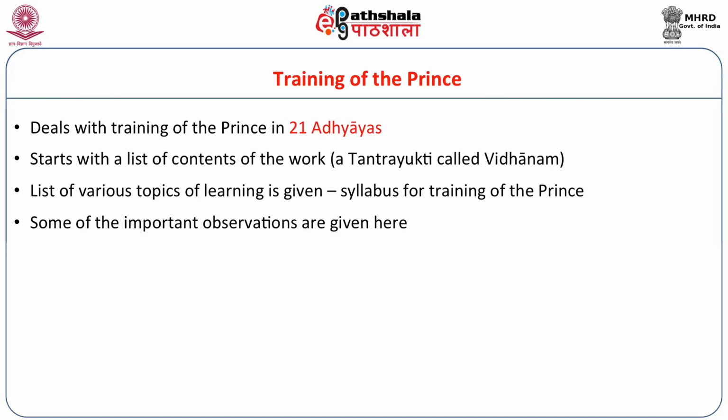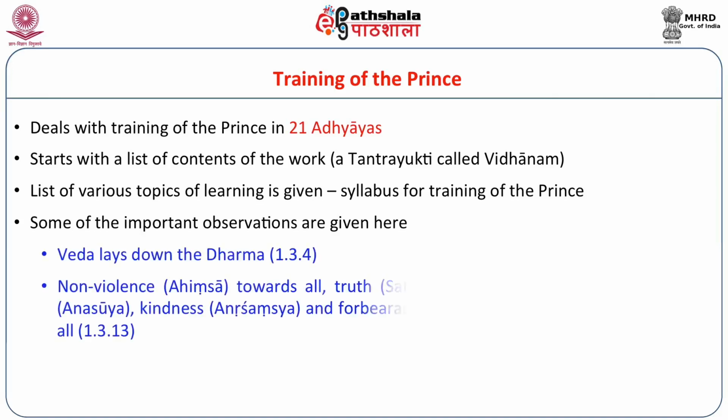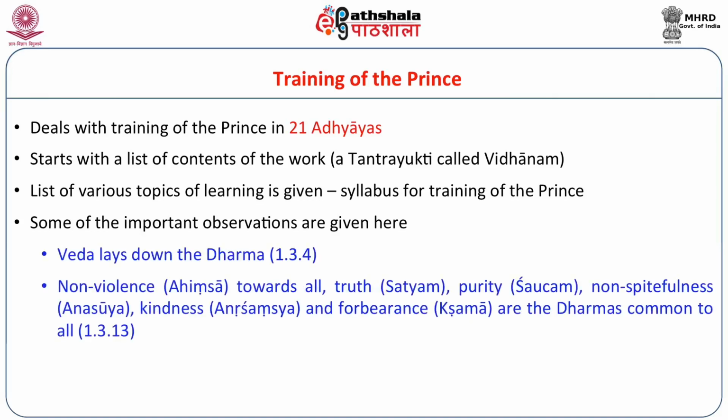Some of the important observations that we can note here are the position of Arthaśāstra that the Veda lays down the dharma. So, it is very clear that Arthaśāstra is a Vedic book which has the Veda as its main support. So, all dharma flows from the Veda. This is what is reiterated by the Arthaśāstra. The main dharmas which are common to all are listed: non-violence, ahimsa; satyam, that is truth; shaucham, purity; anasuya, non-spitefulness; anrusamshya, kindness; and kshama, forbearance. These are the dharmas which are common to all. This is what the Arthaśāstra teaches.